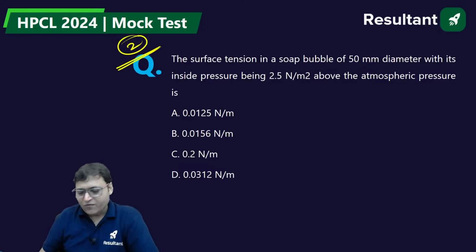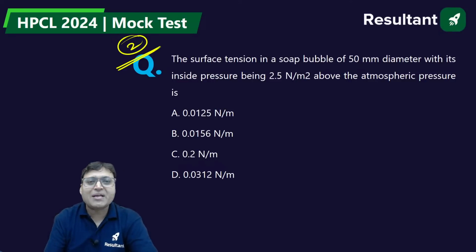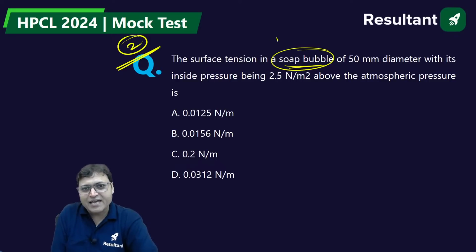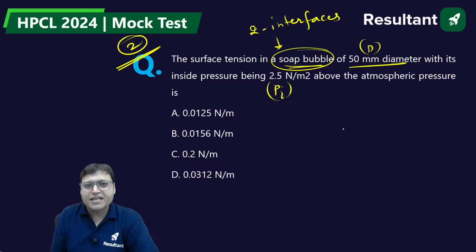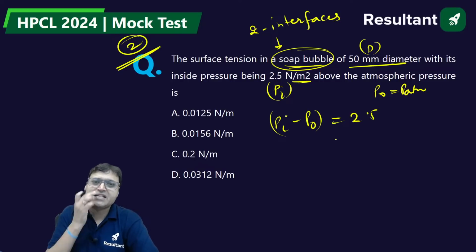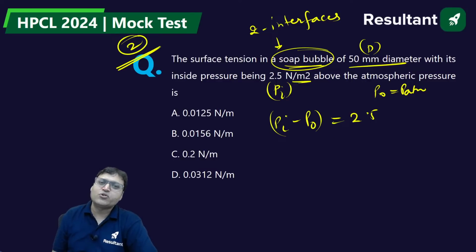Question number 2 is from the application of surface tension. The surface tension in a soap bubble is very, very important. If we talk about the soap bubble, there are two interfaces. The bubble has a 50 mm diameter, with inside pressure Pi being 2.5 Newton per meter square above the atmospheric pressure. Outside pressure is P atm. So Pi minus P naught is equal to 2.5. What will be the surface tension?